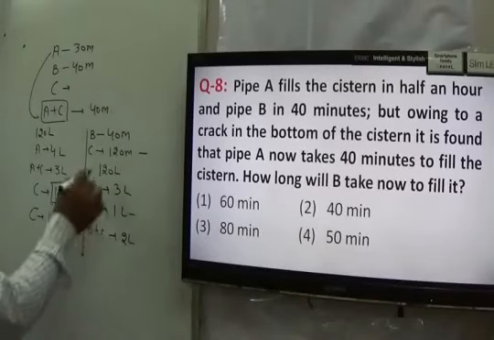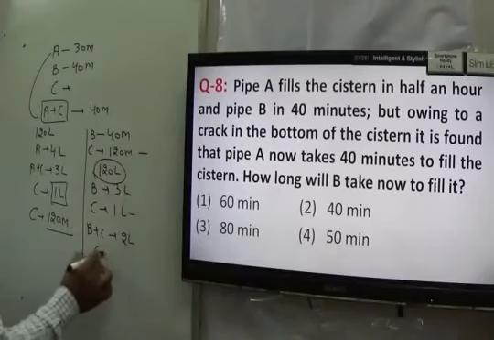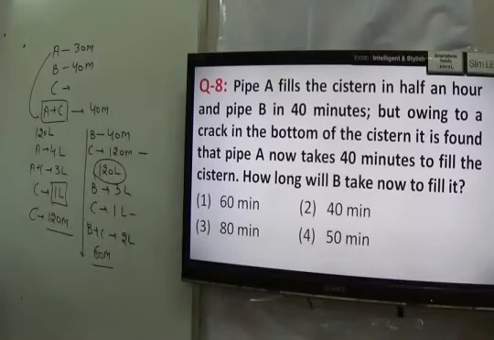For filling the whole 120, how much time will they take? 60 minutes. The answer to your question is option 1, that is 60 minutes. A number of questions of this type, this approach I already explained while explaining the concept of time and work.